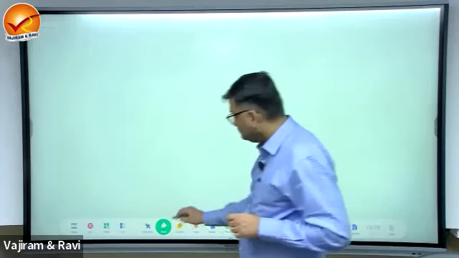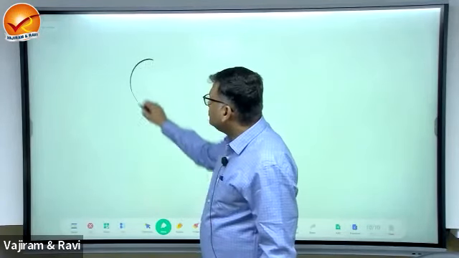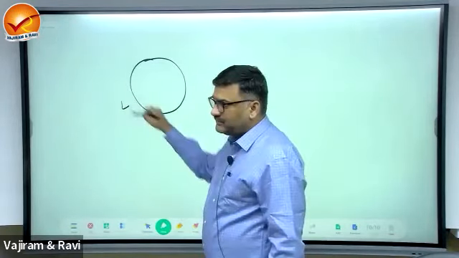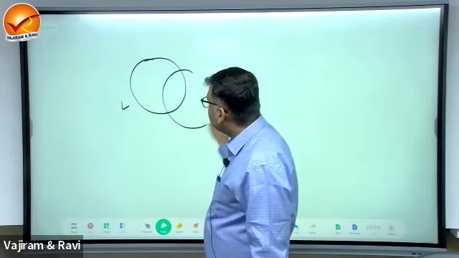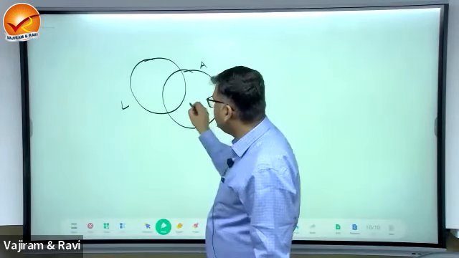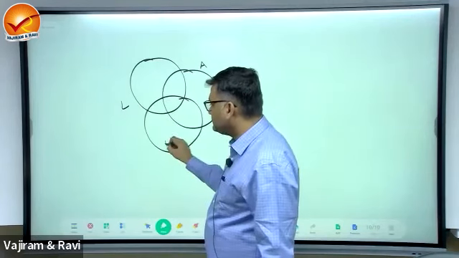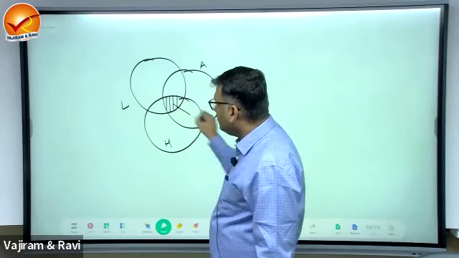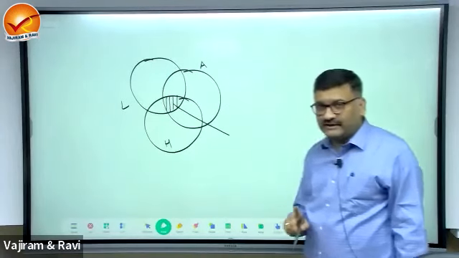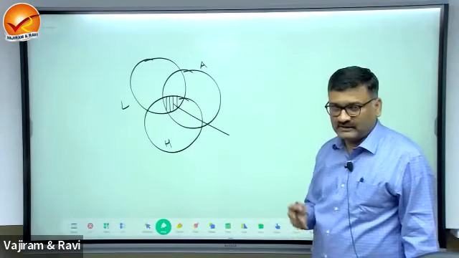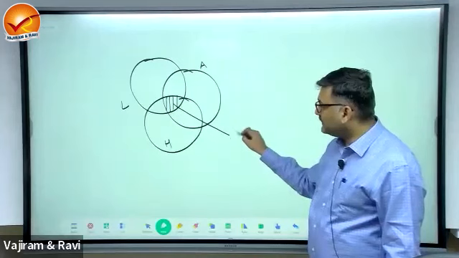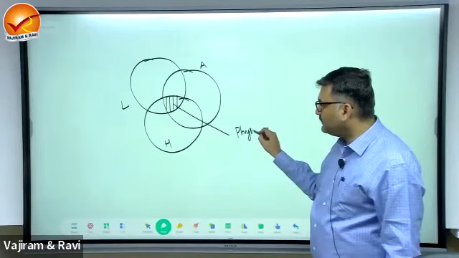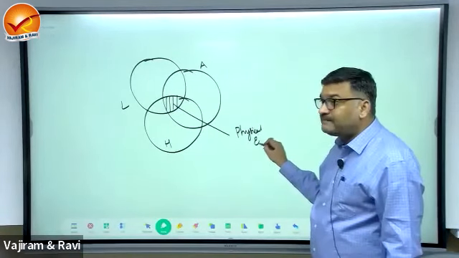Now, so this is a lithosphere. This one is atmosphere. This is the hydrosphere. This is the region of intersection of the three spheres, land, water, air, intersecting. This will be known as a physical environment.